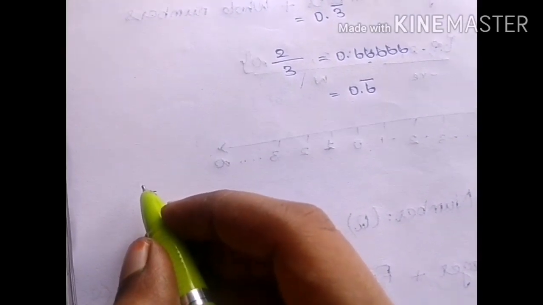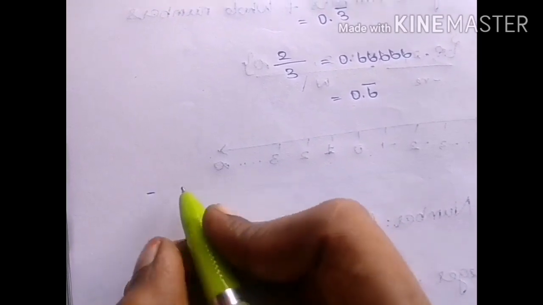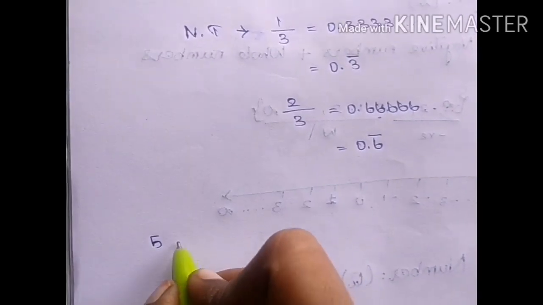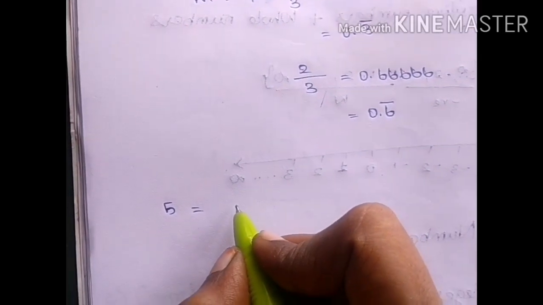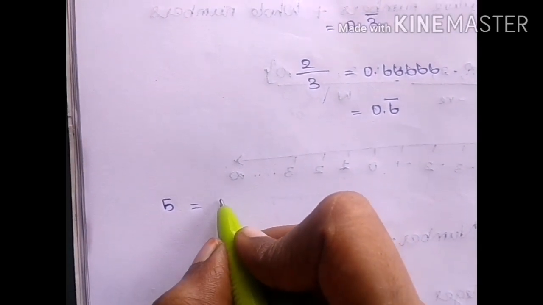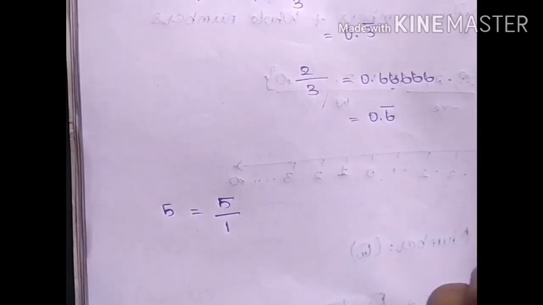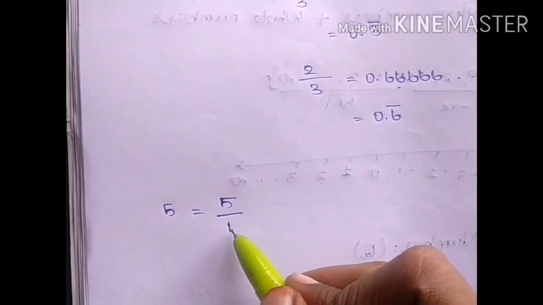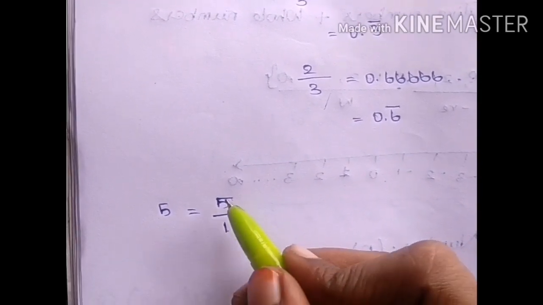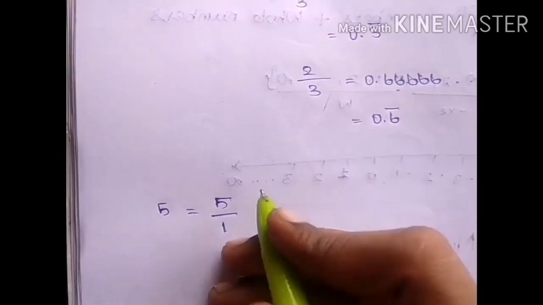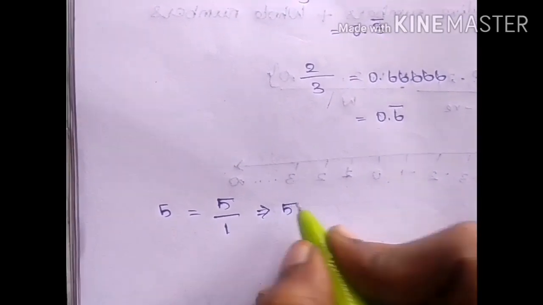Let us consider an integer, 5. 5 can be written in P by Q form as 5 by 1. If you have 1 as the denominator, the value of the numerator stays the same, which is equal to 5 again.